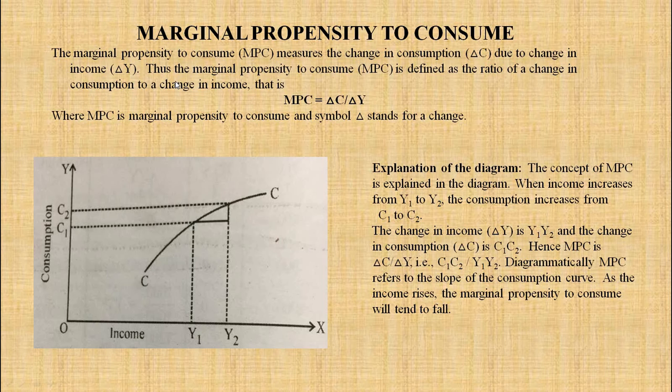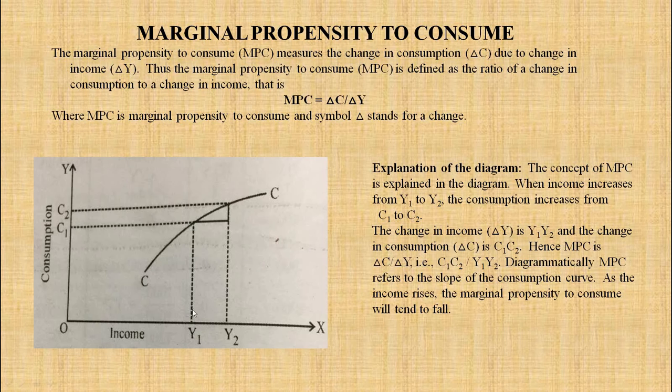Thus the marginal propensity to consume is defined as the ratio of a change in consumption to the change in income. That is MPC = delta C upon delta Y, where MPC is marginal propensity to consume and delta stands for change. Any change in income, Y, and what is the reaction on consumption, that is there in this formula. Now we will see the diagram.